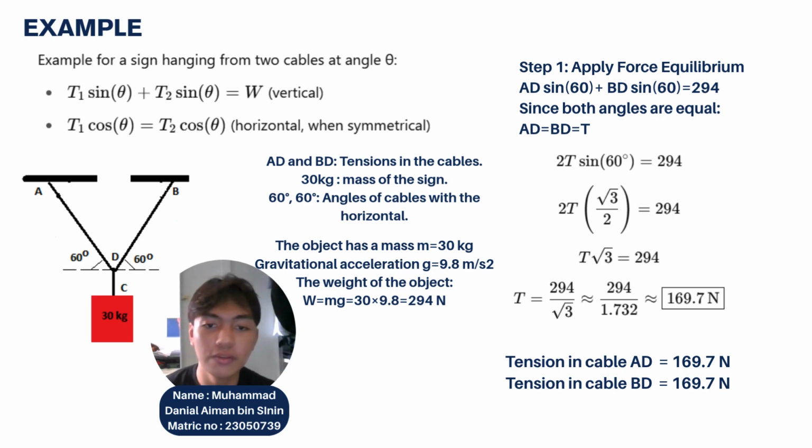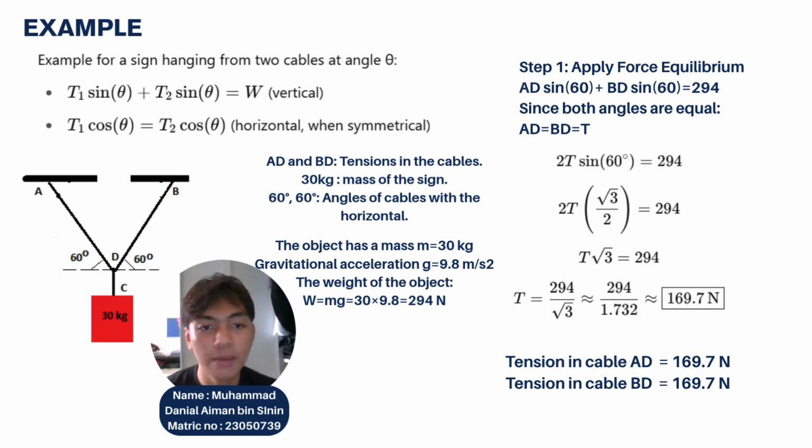30 kilograms is the mass of the sign. 60 degrees on both sides of point D are the angles of the cable. So the object has a mass of 30 kilograms. We need to find the weight of the object, which equals mass times gravitational acceleration. So 30 times 9.8 equals 294 N.